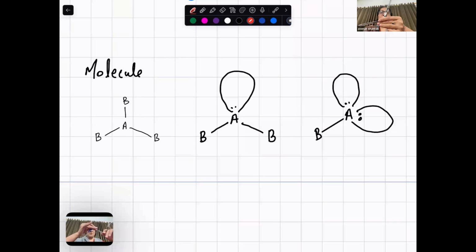Now, out of these 3, if one is a lone pair and is not going to make a bond, the lone pair occupies more space, they repel more. To minimize repulsion, the bonds get closer and the angle is no more 120. It is 117.